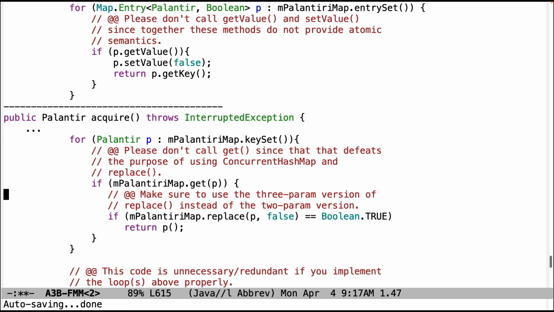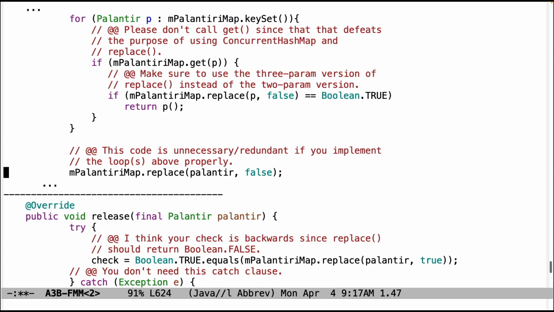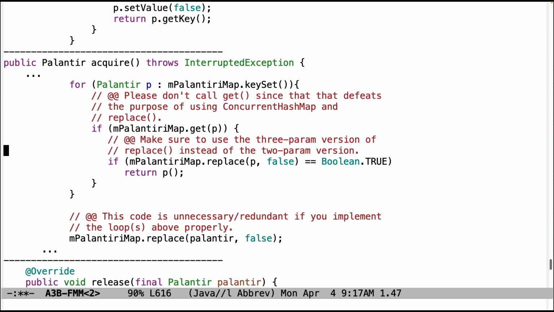The 2-parameter version of replace will replace the value. That's not what you want to do. You only want to replace the value if it's currently the value that you want it to be. And that's why we're doing this in a loop. So think very carefully about that. It's really key to understanding why the concurrent hash map is so powerful in this context. And then this particular approach is also incorrect. You don't need a separate call to replace if you use the proper forever loop at the outermost part, and then you use the 3-parameter version of replace.